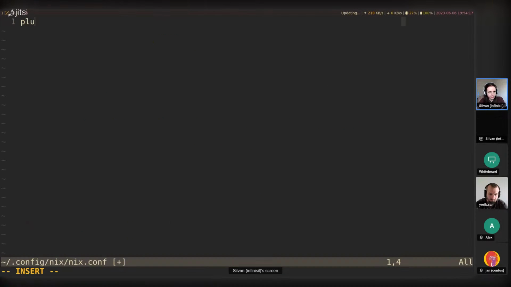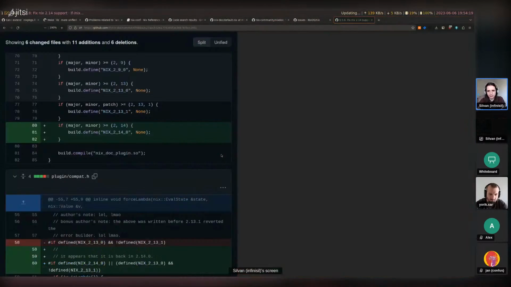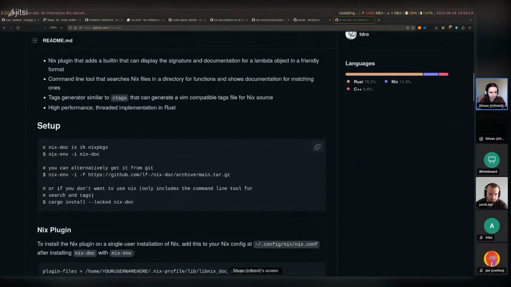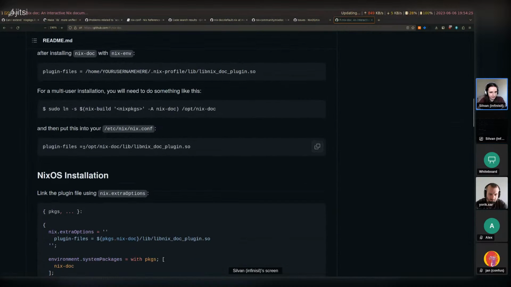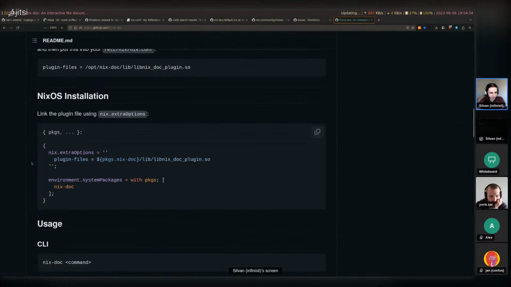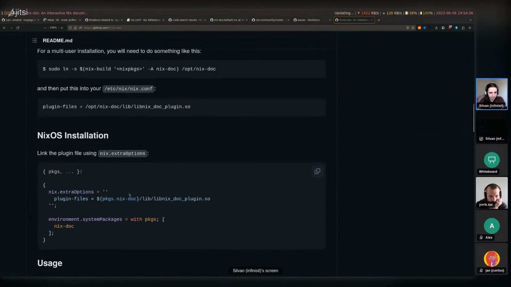And in here, I want to say plugin-files. And actually, let's look back at nix-doc here. So plugin files, well, this is a fairly impure install, as it writes to /opt. We don't really want that. So we just need to point it to this file in some way.